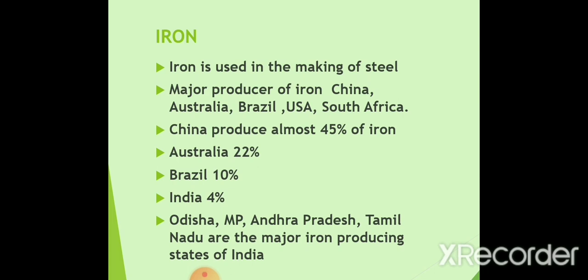China produces about 45% of the world's total production, Australia 22, Brazil 10, India 4. Odisha, Madhya Pradesh, Andhra Pradesh, Tamil Nadu, etc. are the major iron producing states in India. So which is the largest producer of iron ore in the world? The largest producer of iron ore in the Asian continent and in the world is China. So which is the largest producer? It is China.